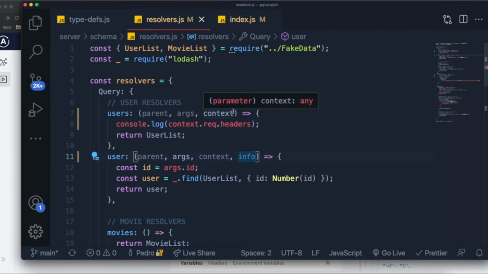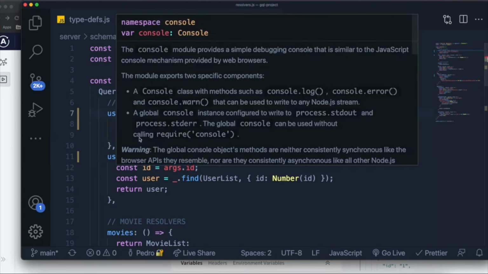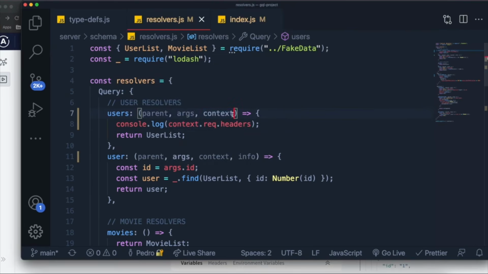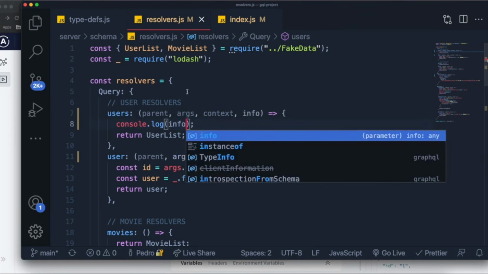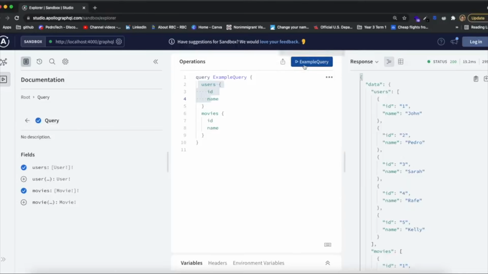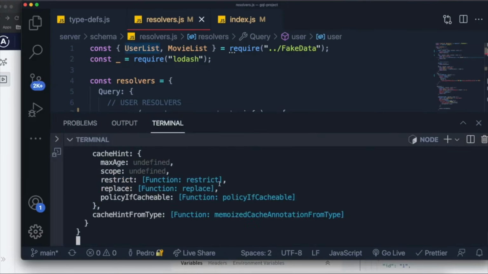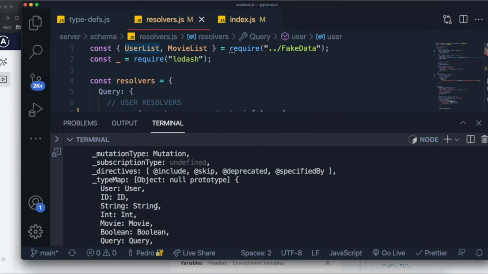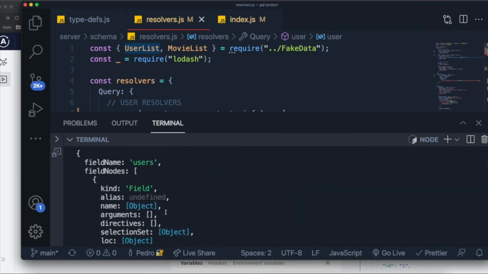Now, let's talk about the last input you can grab from a resolver function in GraphQL. And I won't spend a lot of time on this one because, to be honest, I don't think I've ever used it in an actual situation. This argument is the info input that you can get. And I'll just console log it so you guys can see what it is. If we console log the info and we execute the query, you should see that this is what it console logged. It's just some information about the GraphQL request.